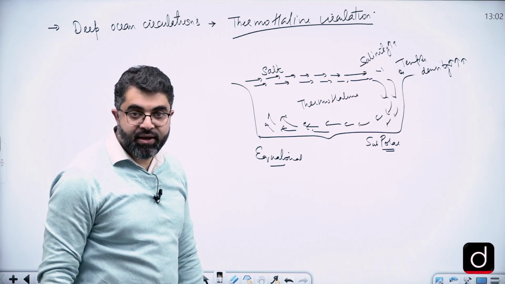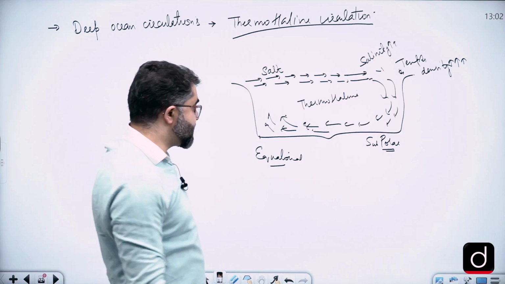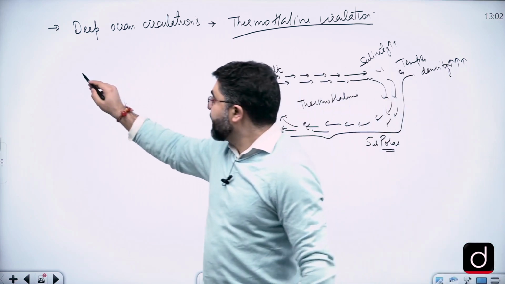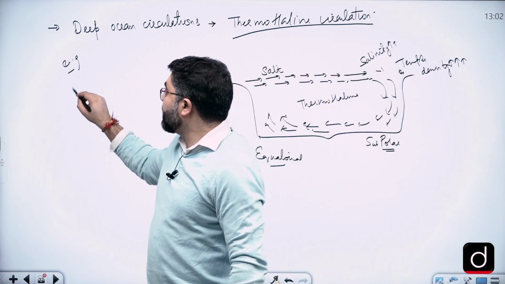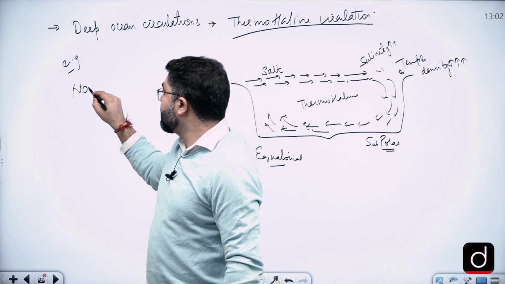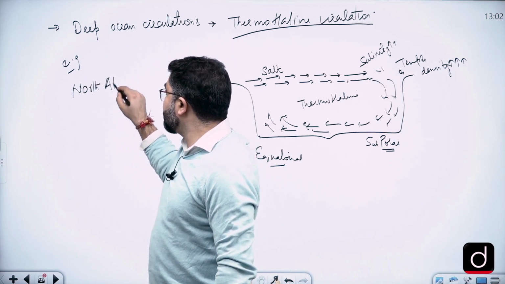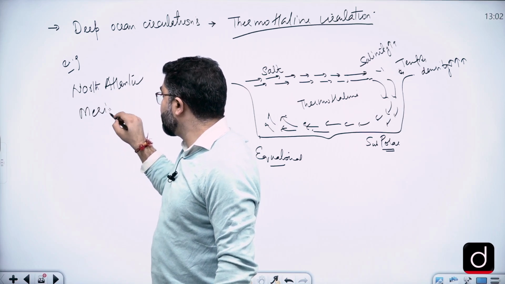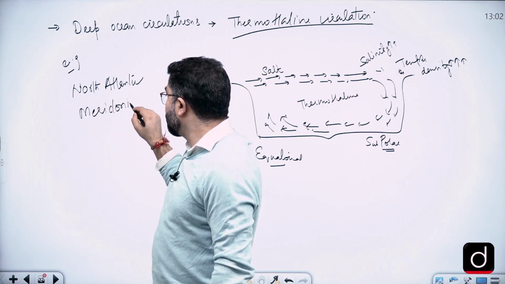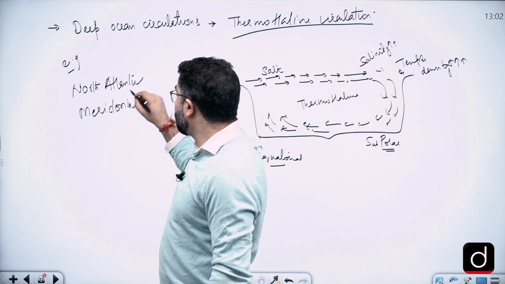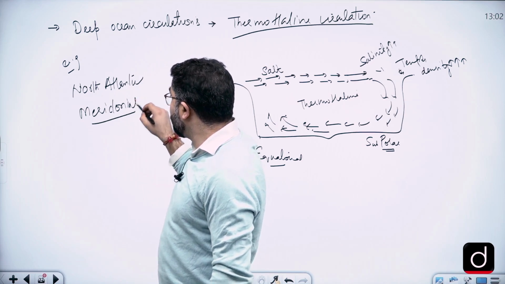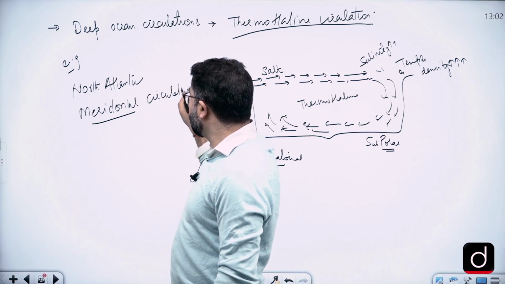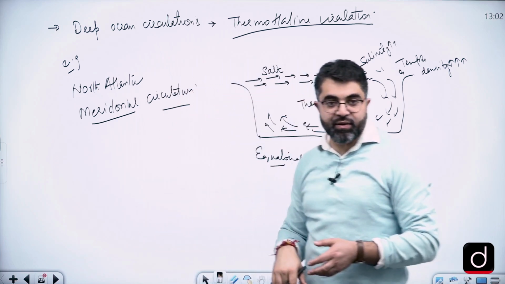An example of this is the North Atlantic meridional circulation. There can be North Pacific meridional circulations also.